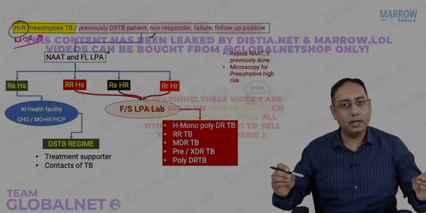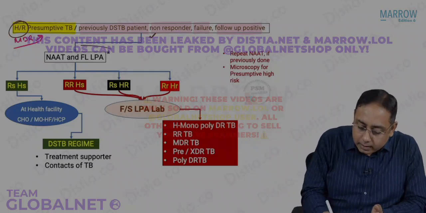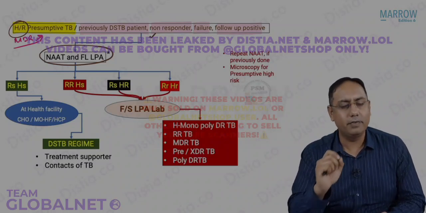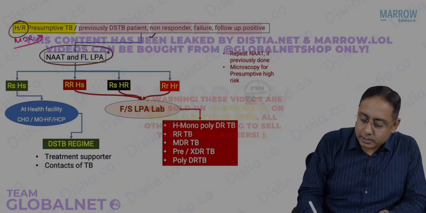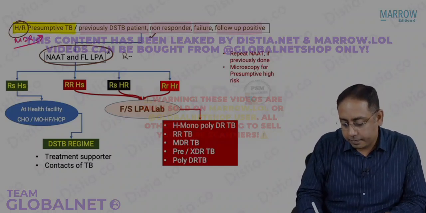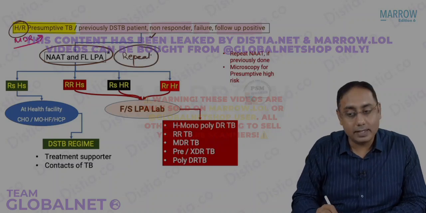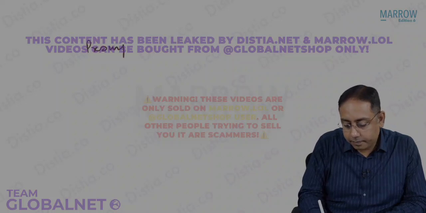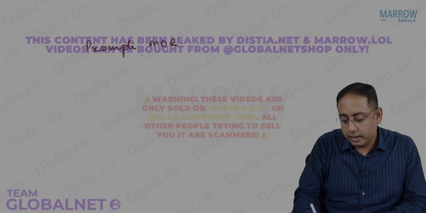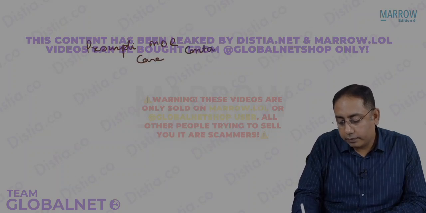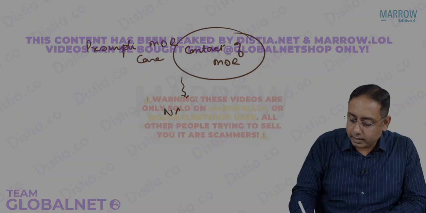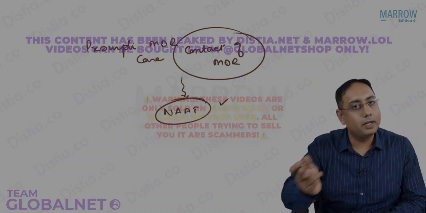So in case a person is an H and R resistant presumptive, or already an MDR presumptive case, now for that the first level is not sputum. The first thing we do is a NAT test. Very important. Now this NAT test should be a repeat NAT test. What do you mean by a repeat NAT test? Try understanding that if the patient was a presumptive MDR case, like a contact of MDR, then at the first level you are going to do NAT testing. That NAT test will be done for the first time.